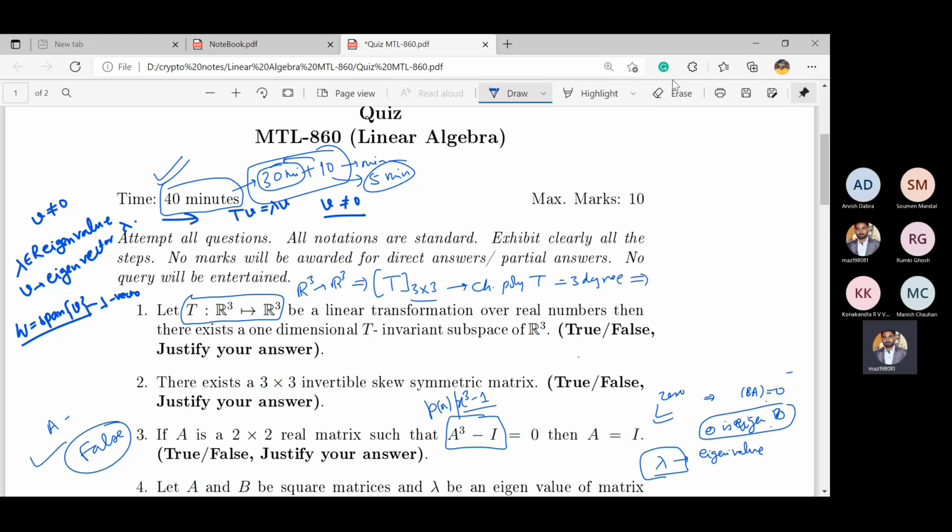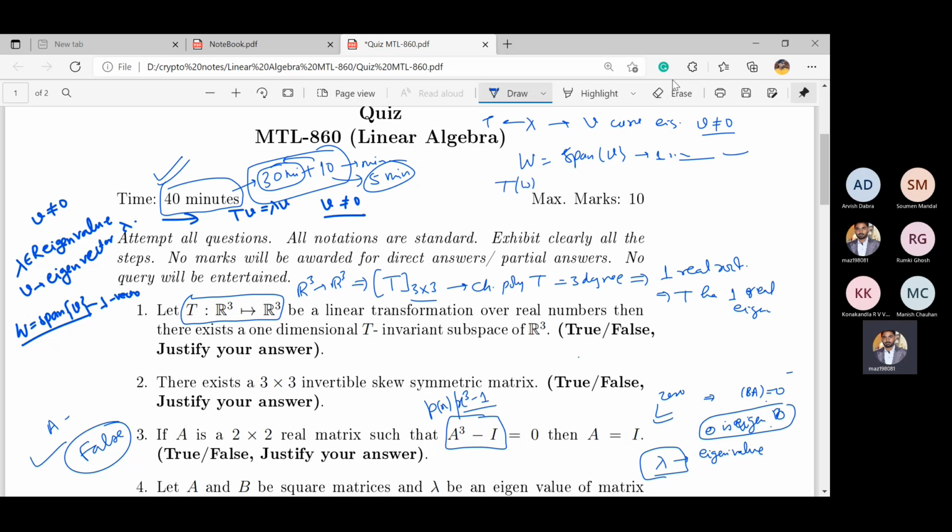This implies there is a real eigenvalue. So let's say lambda is the real eigenvalue of T and v is the corresponding eigenvector, and corresponding vector means v is not 0. Now take W equal to span of v. So it is a one-dimensional subspace, non-null, because v is not 0 and it is spanned by one vector.